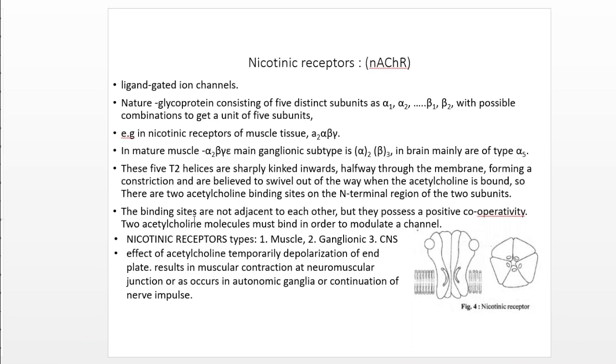Nicotinic receptors are generally present in the muscle, ganglion, and CNS, and that is why they are classified as muscle nicotinic receptor, ganglionic nicotinic receptor, and CNS nicotinic receptor.